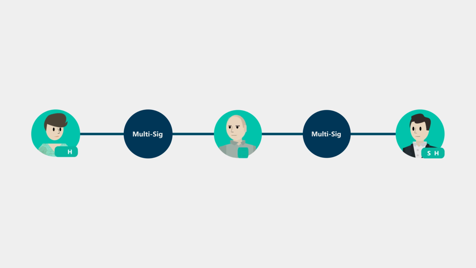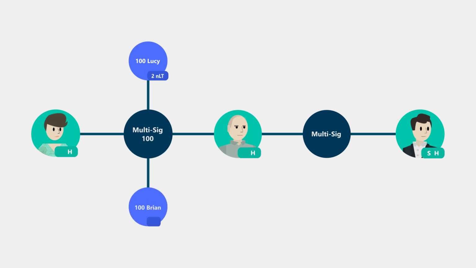3. Lucy then shares H with Brian, and they both agree to create an HTLC between them, comprising of a refund transaction to Lucy with an N-lock time of 2 days, and a 100 coin payment to Brian, so long as Brian can produce S. 4.